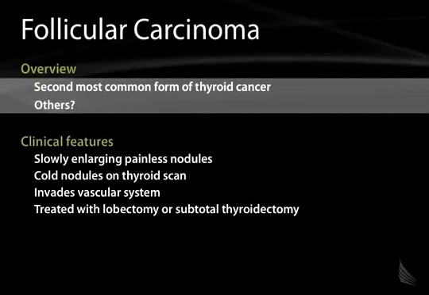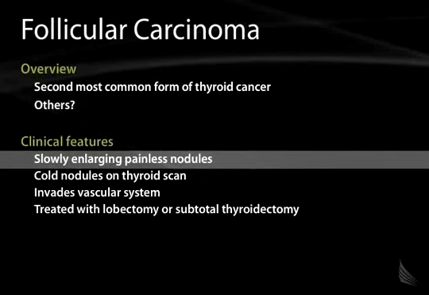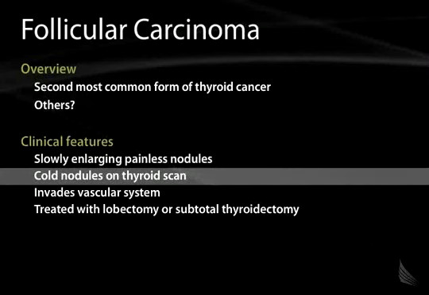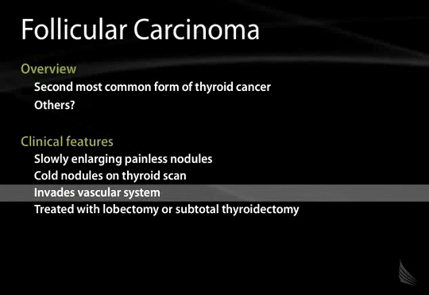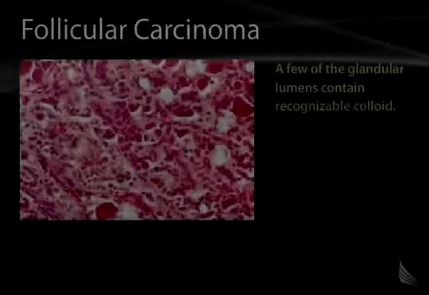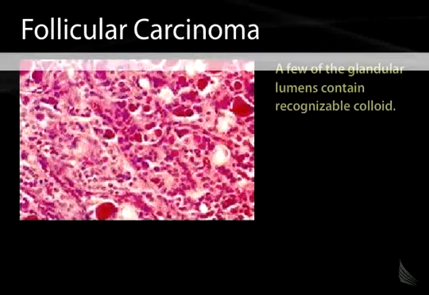Fortunately, this also has a reasonably good prognosis. Clinical features: it's a slowly enlarging, painless nodule. Again, like papillary carcinoma, it can have cold nodules on a thyroid scan. It invades hematogenously rather than through the lymphatic system, so it invades the vascular system, and this is treated with lobectomy or subtotal thyroidectomy. A pathology slide here exemplifies follicular carcinoma. You can see that a few of the glandular lumens contain recognizable colloid.